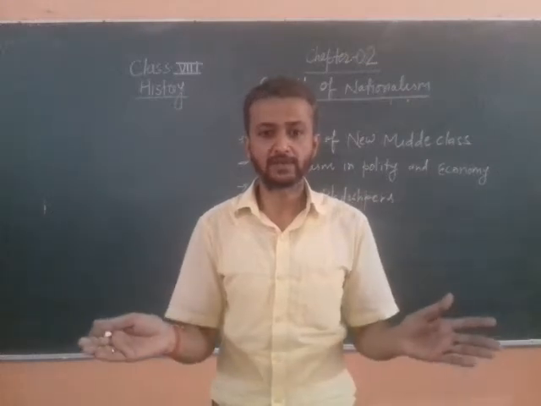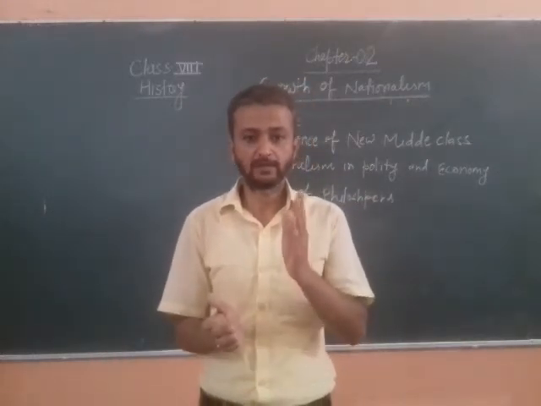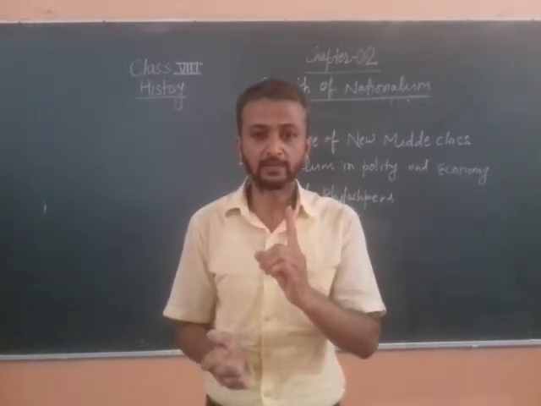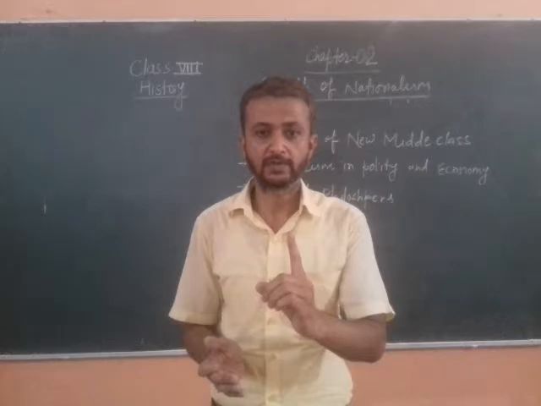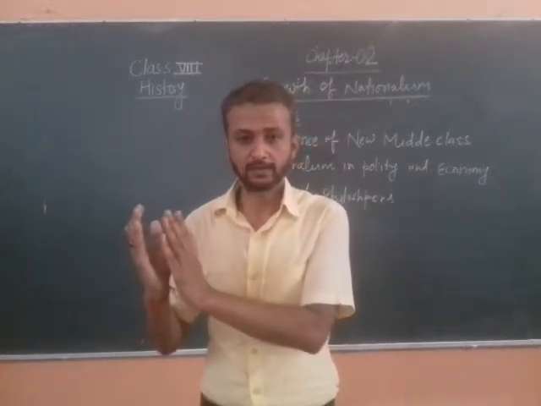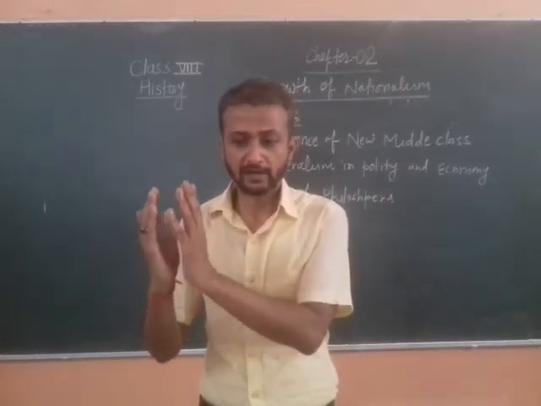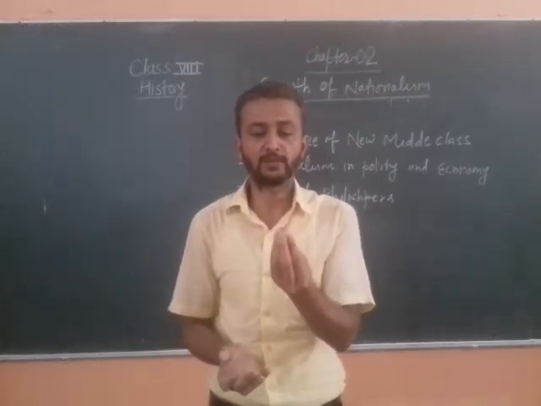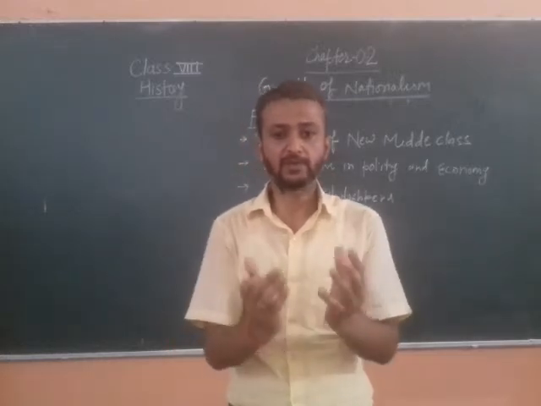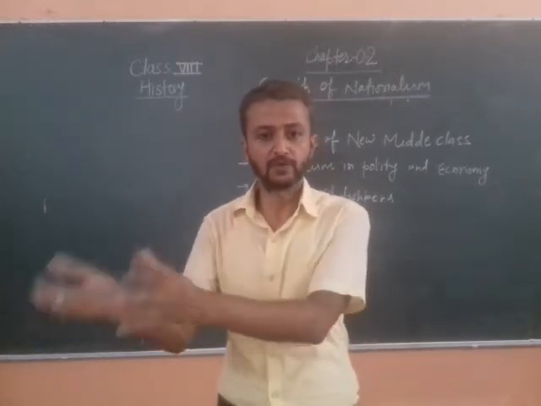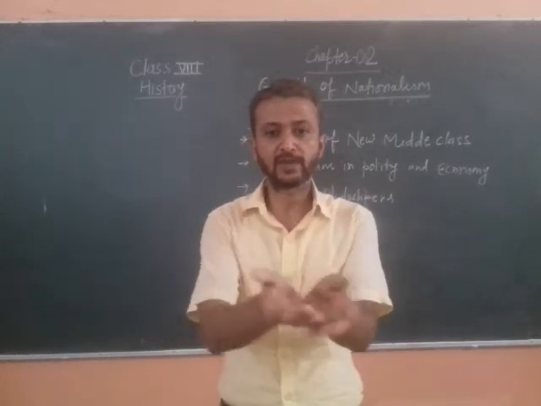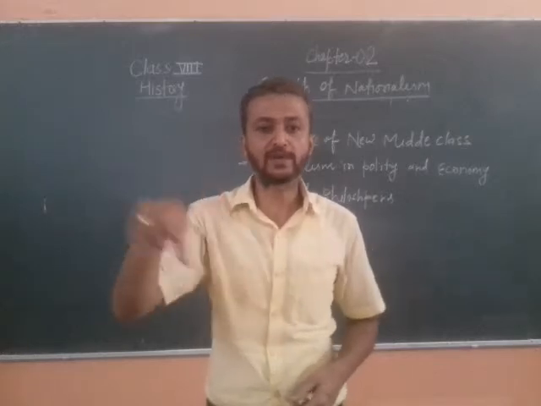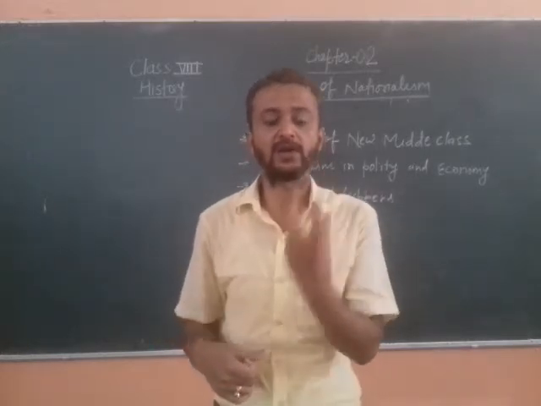Here we can see that there were different ethnic groups. Ethnic groups means one ethnic group had the same culture, same historical background. Another ethnic group, another community, had their own culture and history. So within the Habsburg Empire, there were different people who belonged to different cultures like Italian, German, French, and Austrian. So there was no commonness among the people of the Habsburg Empire.